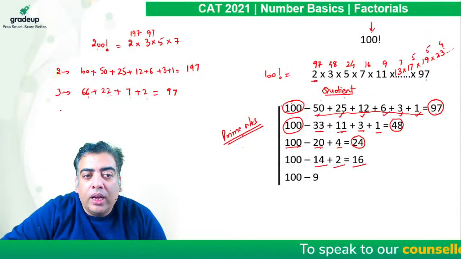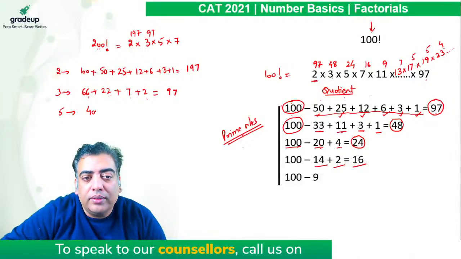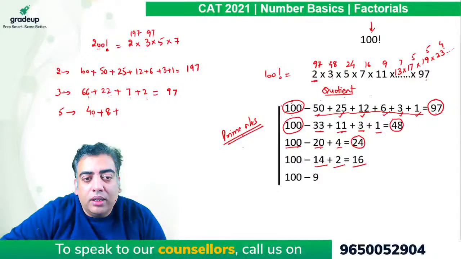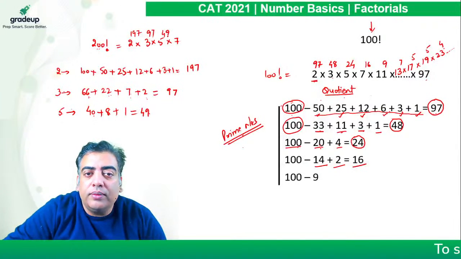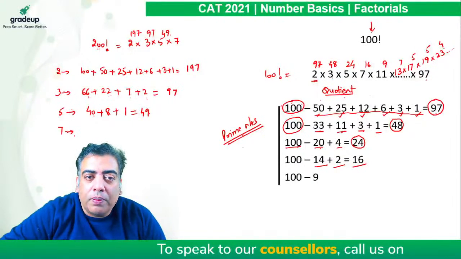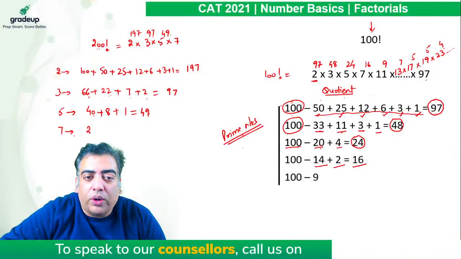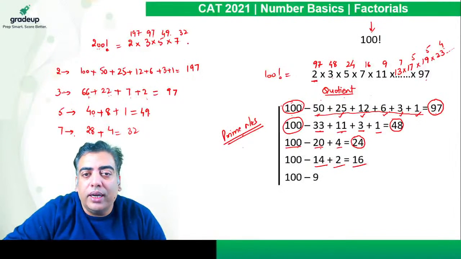of 3. If we are required the power of 5, we will divide 200 by 5, it's 40. 40 divided by 5 is 8. 8 divided by 5 is 1. So the sum comes out to be 49, which is the power of 5 in 200 factorial. If we are required the power of 7, 7 14s are 98, leftover is 2; then 14 divided by 7 is 2, adds up to 28, which is the power of 7 in 200